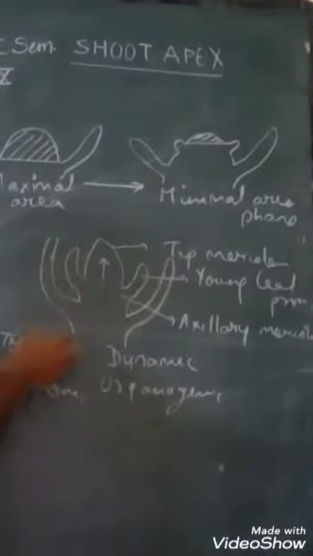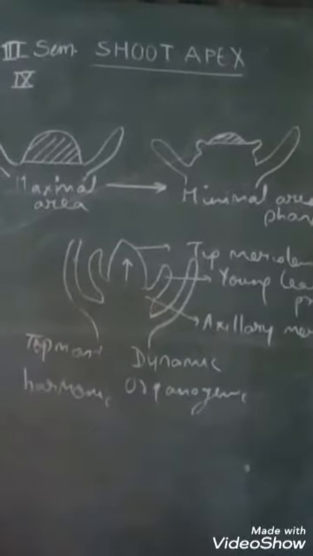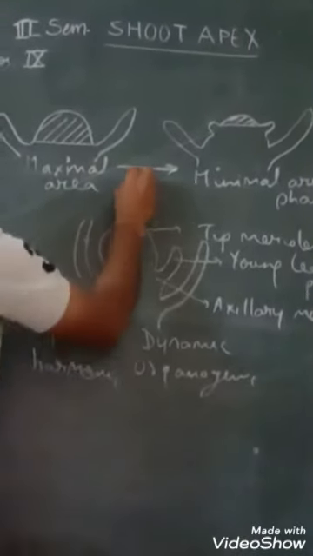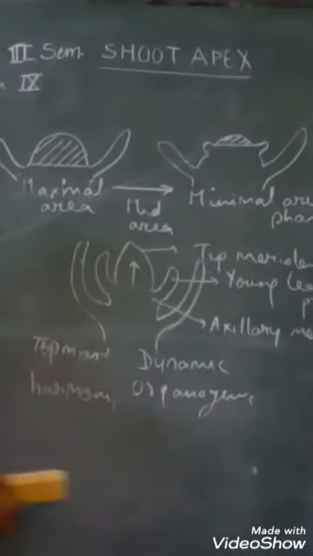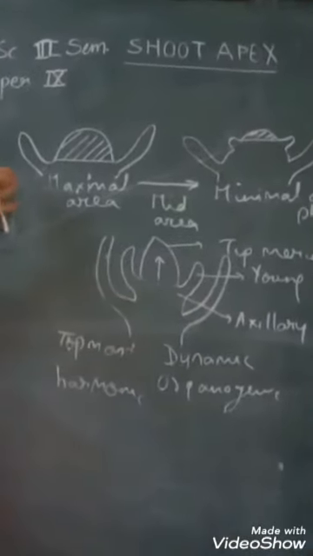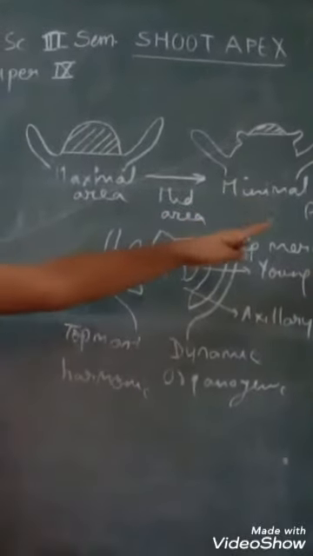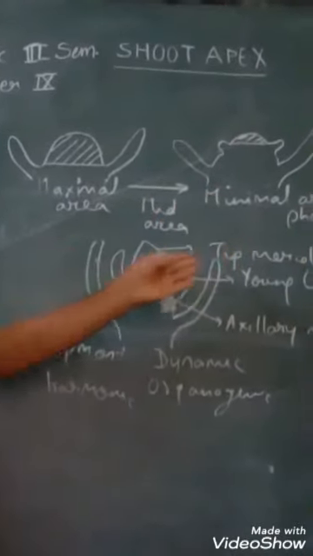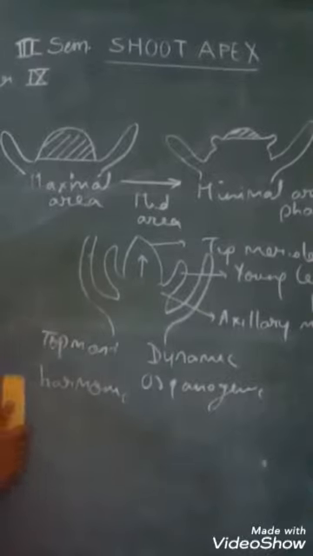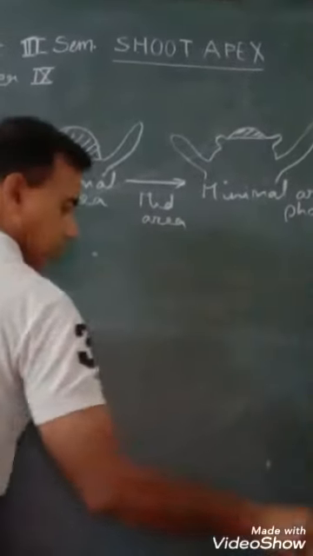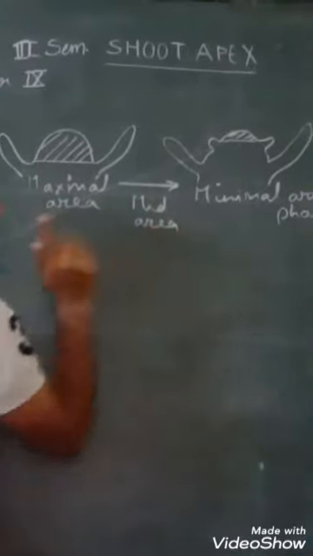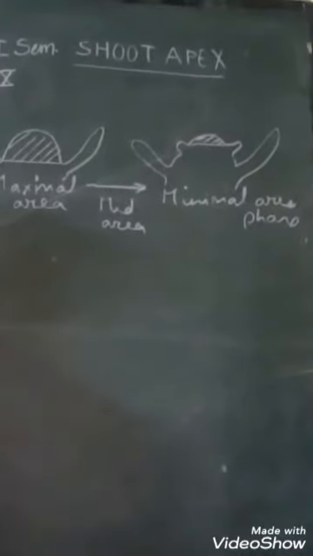In between this, the size or area is known as mid area phase. The conversion of maximum to minimal, then again minimal to maximal takes place, and this one cycle is known as plastochrone.